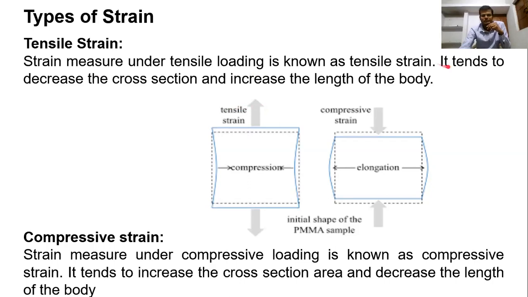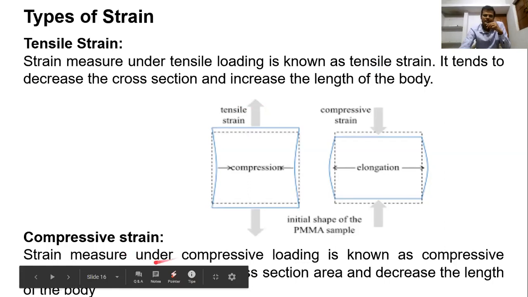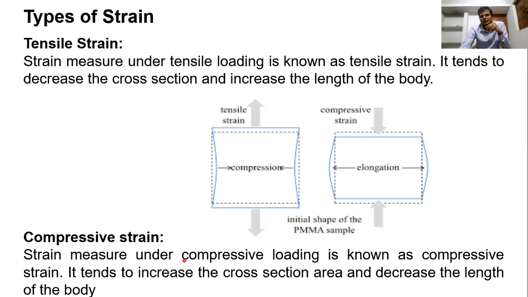It tends to decrease the cross section and increase the length of the body. Compressive strain is opposite to tensile strain. Strain measured under compressive loading is known as compressive strain, and it tends to increase the cross section area and decrease the length.